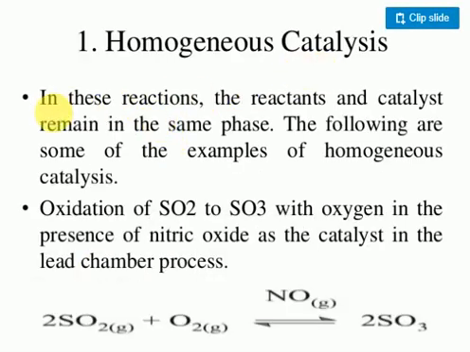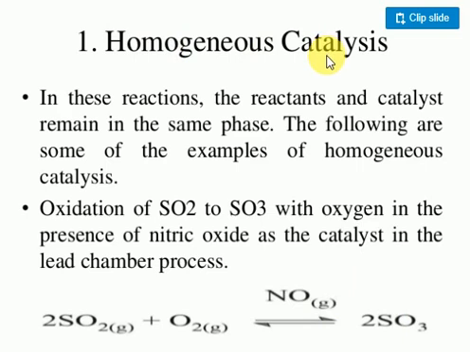Look at the homogeneous catalyst only, with one example. Sulfur dioxide gas reacts with oxygen gas to produce sulfur trioxide gas. Dioxide, trioxide, but all the physical states here are gas only. Nitrogen monoxide acts as the catalyst, and it is also in the gas state. It means the reactant, catalyst and product are all in the same physical state. That's called a homogeneous catalysis.